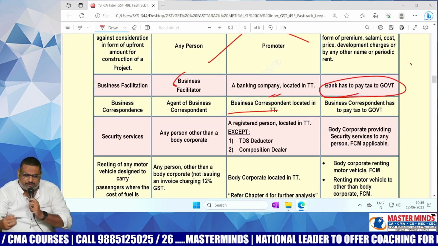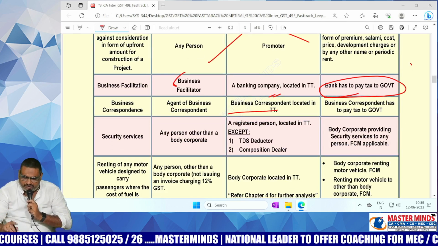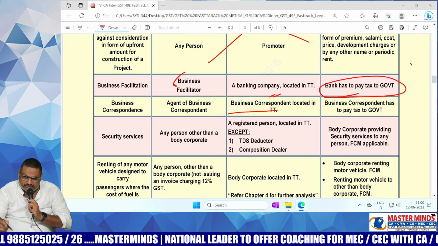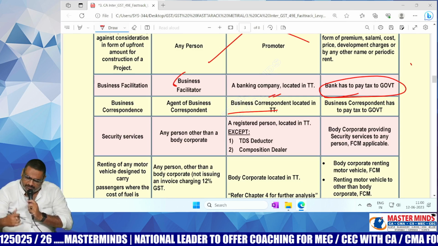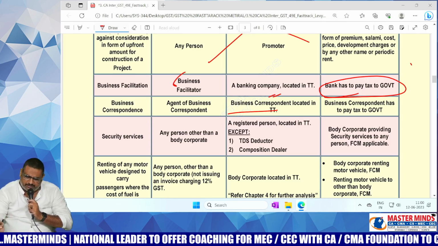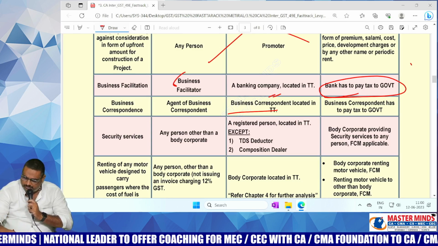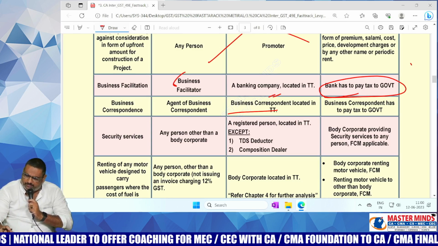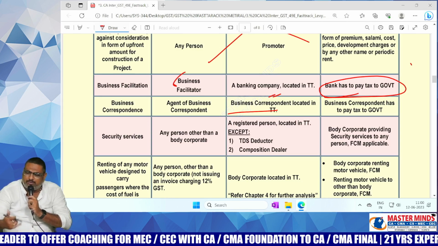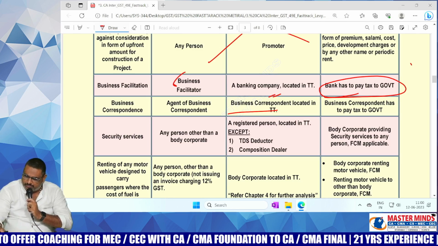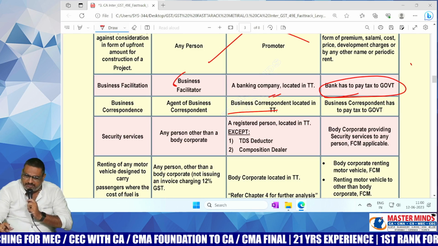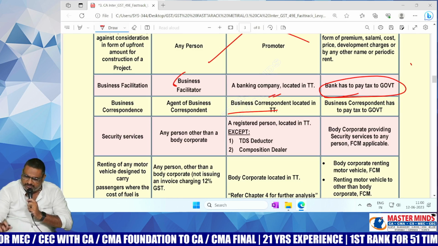Next one, business correspondent. What is meant by the word business correspondent? Business facilitator plus loan facility is equal to business correspondent. Whatever things the business facilitator generally does, all those things will be done by this business correspondent also. Along with that, up to a small amount of 10,000, just like Dwakra loans, he may give loans also. That person is known as a business correspondent.